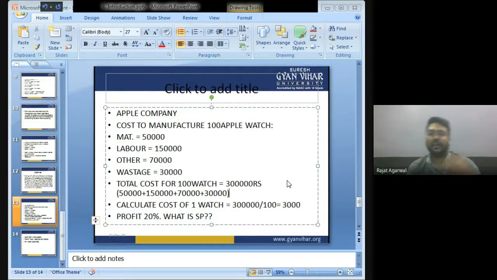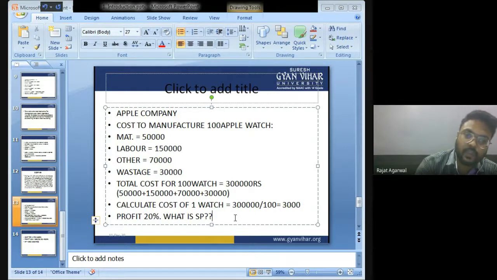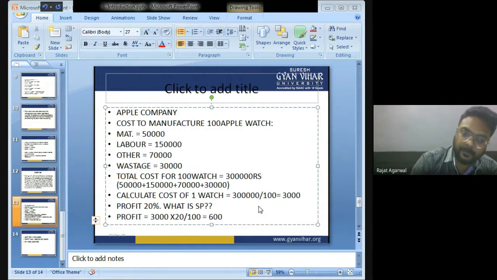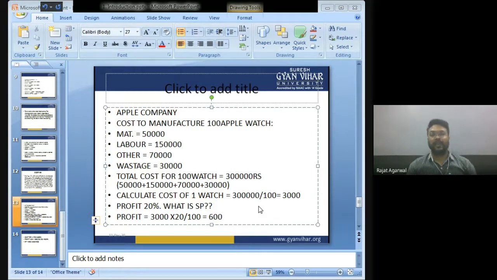The company wants to earn a profit of 20%. So let us calculate the profit. 3,000 into 20 divided by 100. So it will come to 600. So the company wants to earn a profit of 600 on one watch.